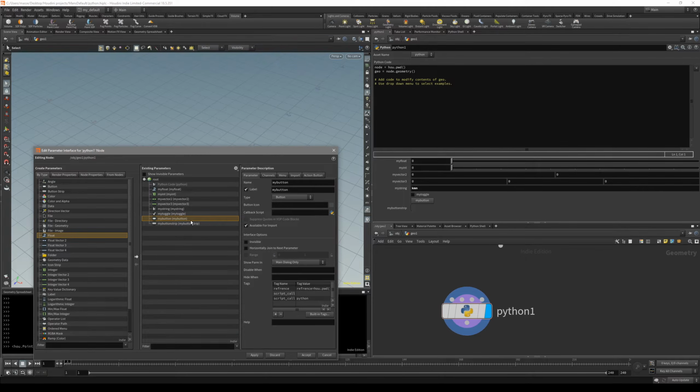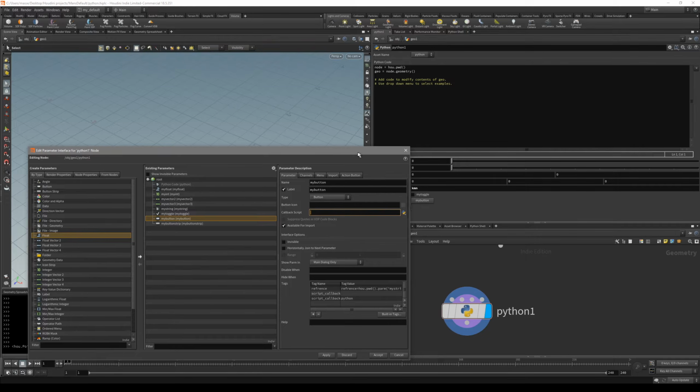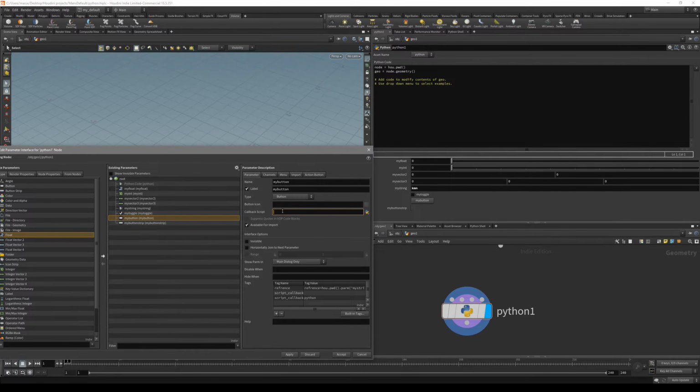So let's start writing something in it. For us to do it, it's basically in this callback script. What we have to do first of all is reference this node, because it makes sense for us to do it. So it's just like in here, hou.pwd,